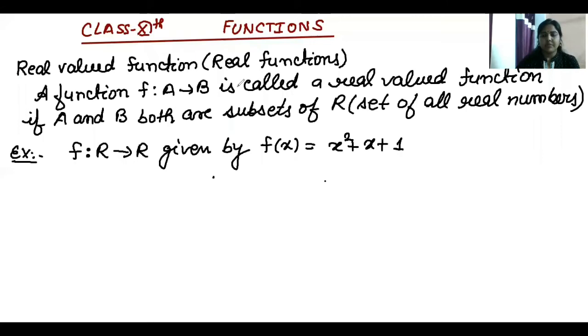Hello everyone. So today we will discuss the real valued function or real functions. A function f from A to B is called a real valued function if A and B both are subsets of R, where R means the set of all real numbers. So that is called a real function. For example, f from R to R, real numbers to real numbers, given by f(x) = x square plus x plus 1. So this is called a real valued function or real function.